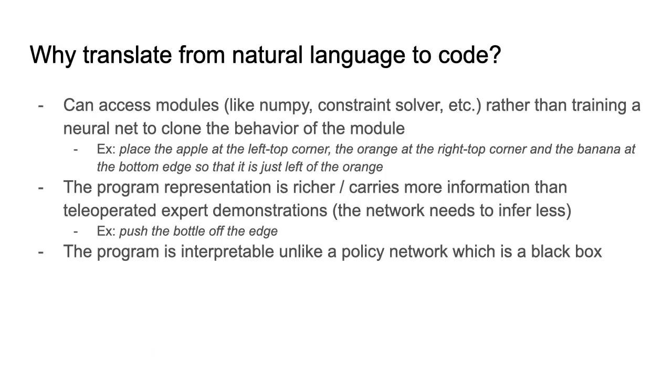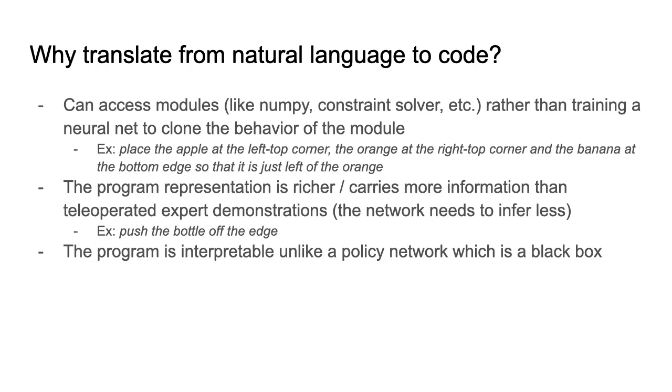So why translate from natural language to code rather than directly controlling the actuators of the robot? What are the advantages of program synthesis? One advantage is that the generated program can access modules like, say, NumPy or a constraint solver rather than training a neural network to clone the behavior of the module. Consider this example. Place the apple at the left top corner, the orange at the right top corner, and the banana at the bottom edge so that it is just to the left of the orange.